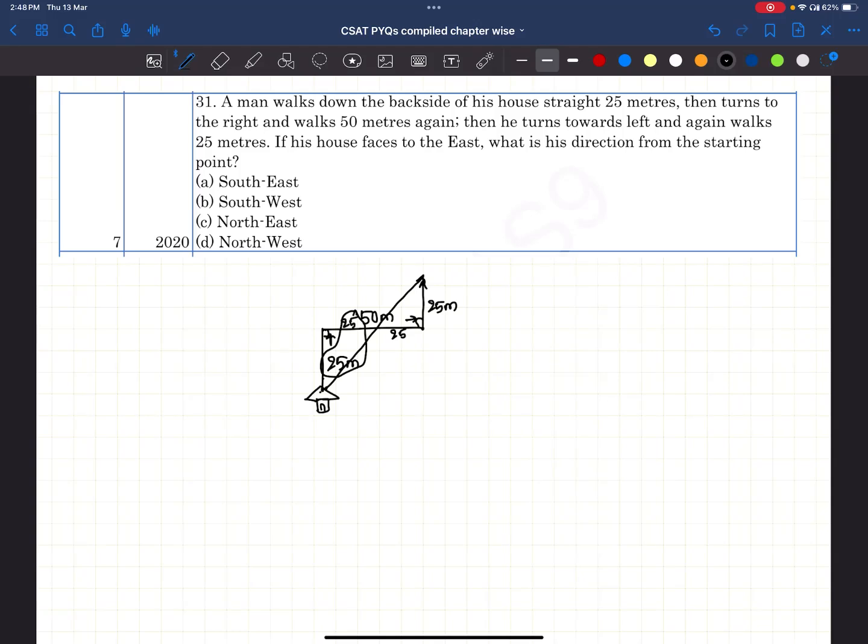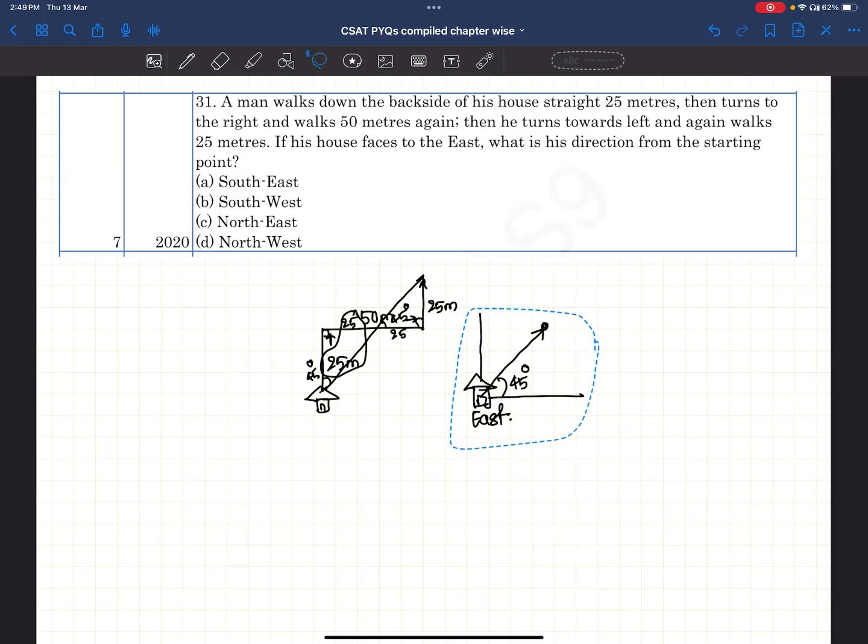That means this is 45 degrees and this is also 45 degrees. That means the house is exactly at this point, at an angle of 45 degrees. Now we have to find, if the house is towards east, right? Then what is his direction from the starting point?